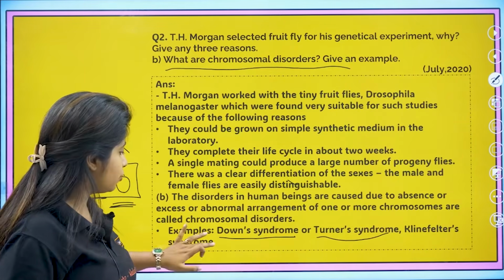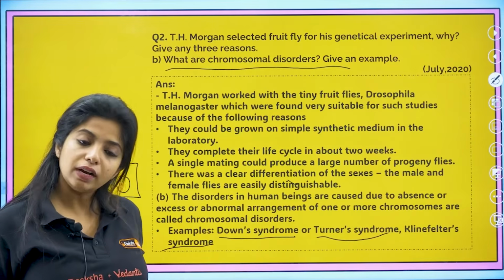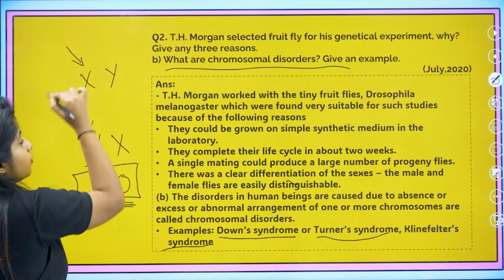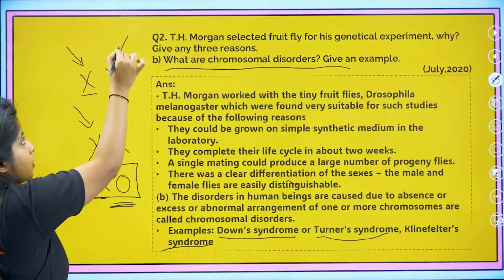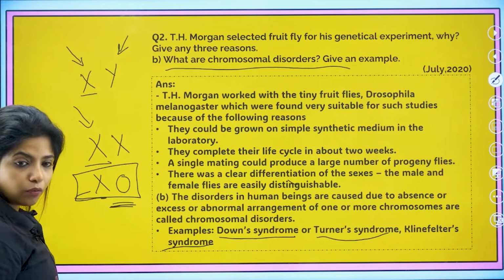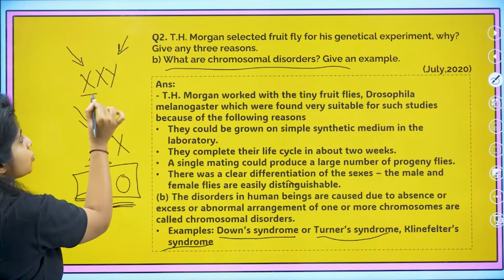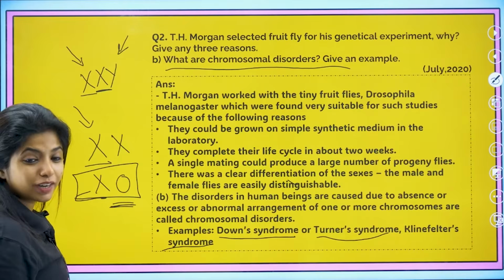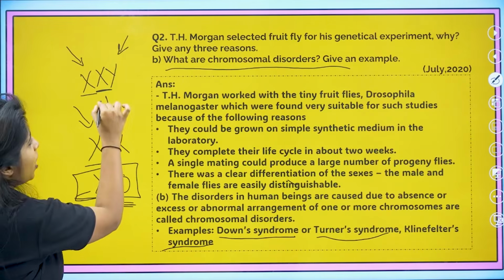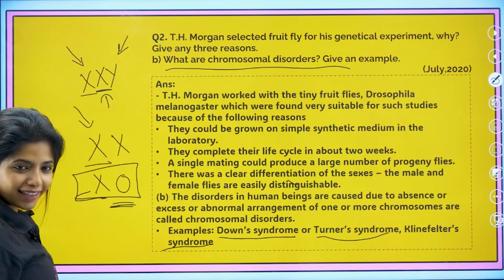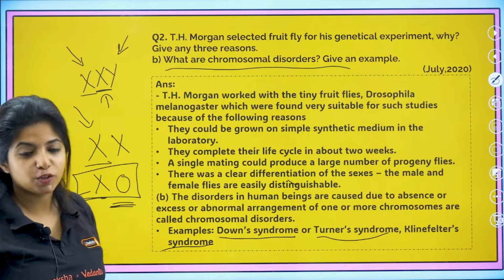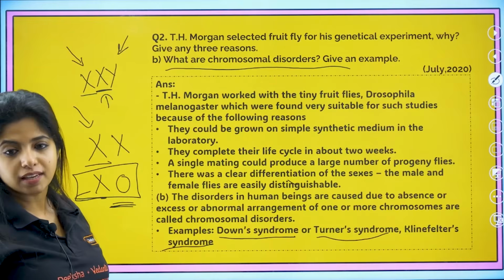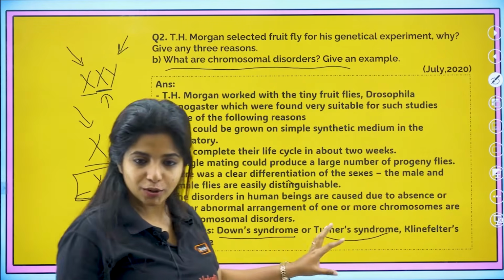Now Klinefelter syndrome, what is happening there? In Klinefelter syndrome, my dear children, instead of a person having XY, with one X chromosome from the mother and the Y chromosome from the father, here you are getting an additional X chromosome. Again, this is an example of trisomy condition. You are getting an extra chromosome, which is why the whole thing changes. So addition or deletion is happening somewhere, and these are examples of chromosomal disorders.